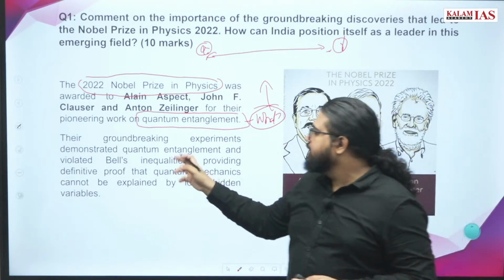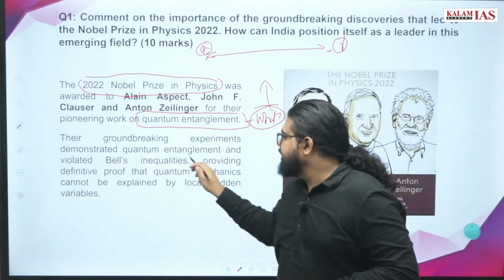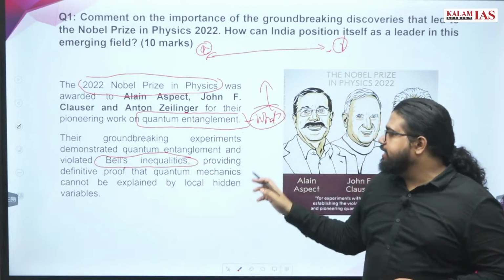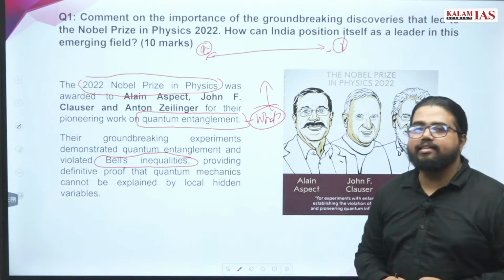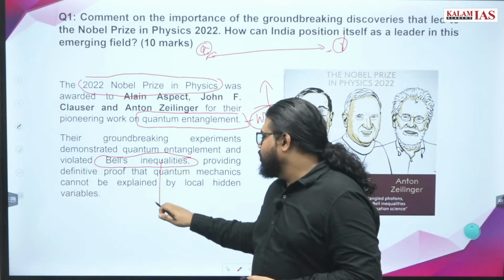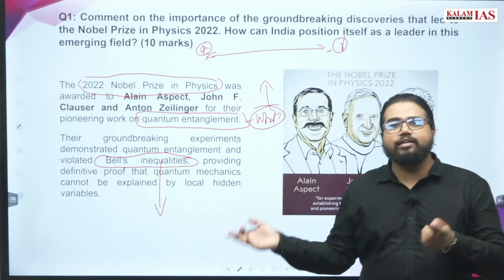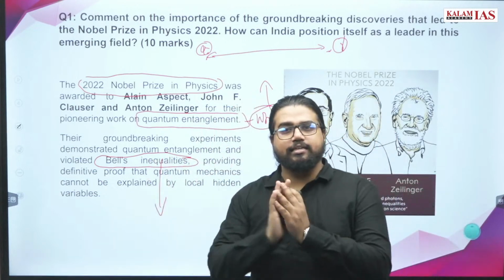What they proved is that their experiment demonstrated quantum entanglement violated Bell's inequality, providing definitive proof that quantum mechanics cannot be explained by local hidden variables. So what exactly have they done? Too much knowledge on Bell's inequality is not expected of the student. Still, we have also covered this in our prelims current affairs classes.